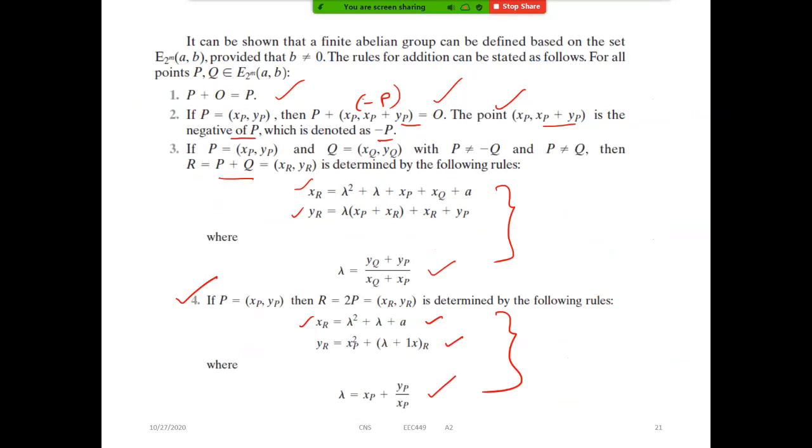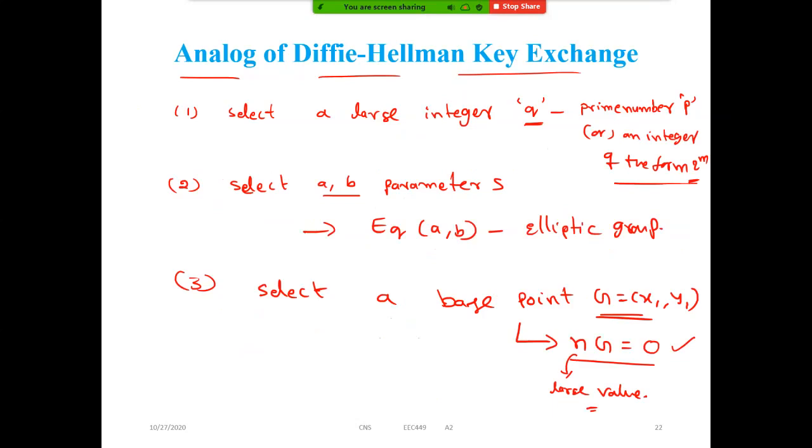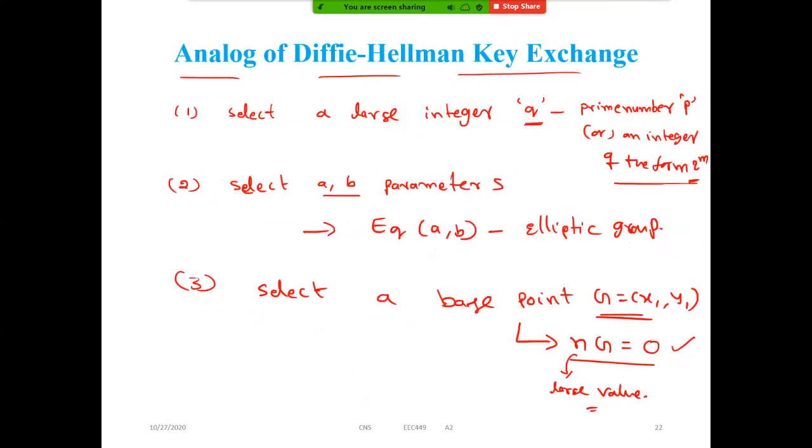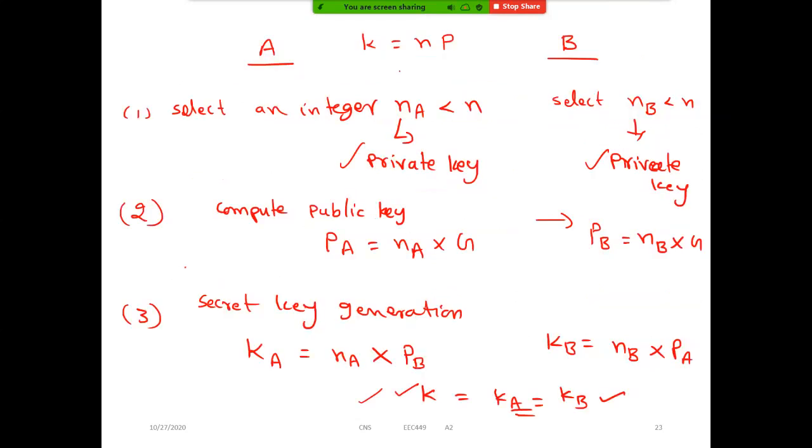These are the rules for the additions or multiplications, right? Yes, sir. Ultimately the key is shared. So that's why they're not saying it is a Diffie-Hellman key exchange. It is an analog of Diffie-Hellman key exchange. Right? Clear? Yes, sir.